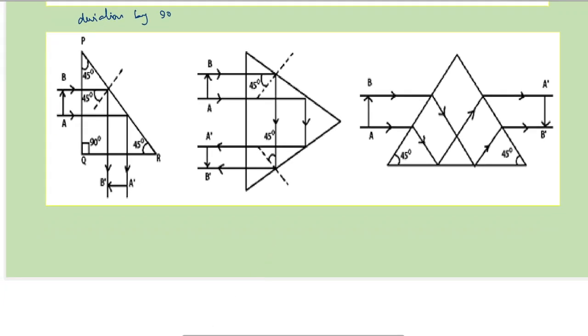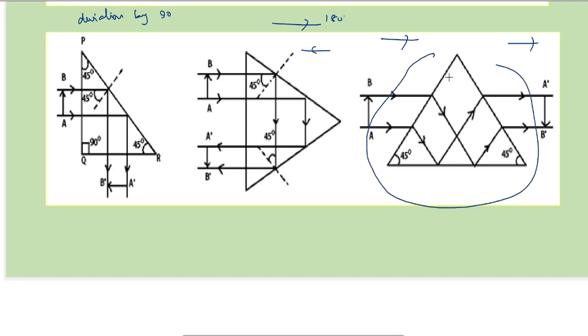In the second instance, light is moving, say, from left to right, and light comes out like this. So here the deviation is by 180 degrees. The third case, light goes like this and light emerges out in the same direction only. So in this case of orientation, there is no deviation, but there is inversion.